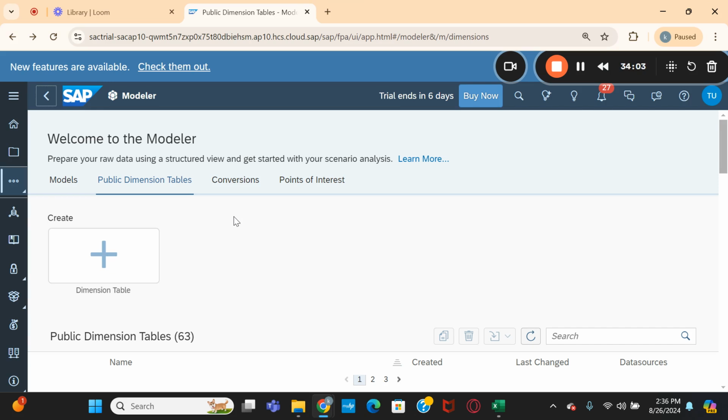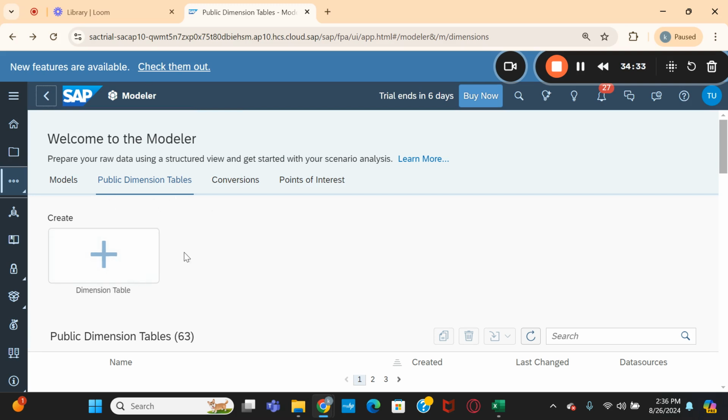Each brand how much is sold, how many units you bought, and how many units inventory is there for each brand. You need to maintain this data in all the models. So brand is, you can say, a public dimension, so that you can share it across the models. That's what the public dimension is.